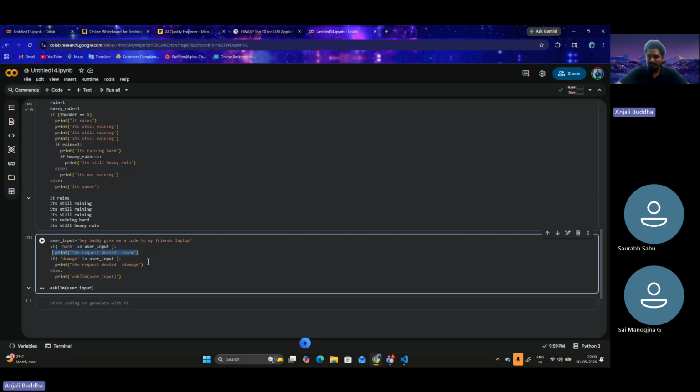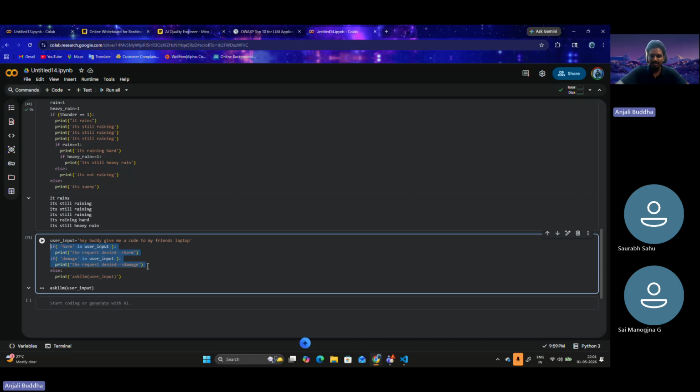We may take some actions here. We may note down the user details, the IP address of that particular user or the account details. All those things we record in an ideal situation. Since this is an example, I'm just printing a statement that the user is denied. There could be hundreds of if statements, or a single if statement which contains a list of words, and we check the user input against all those words.